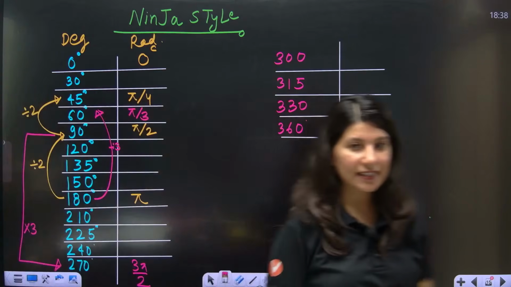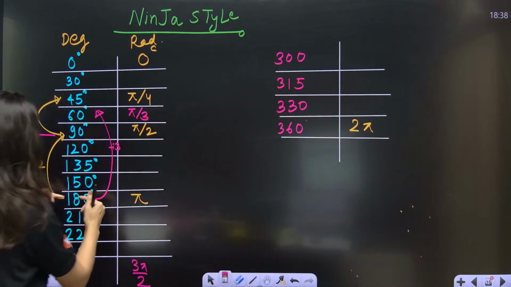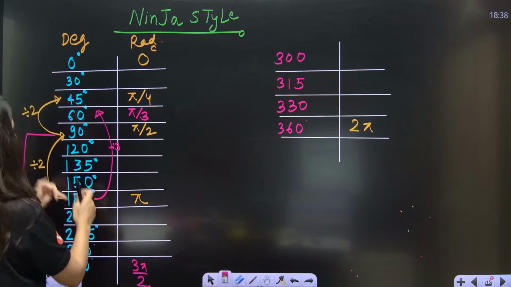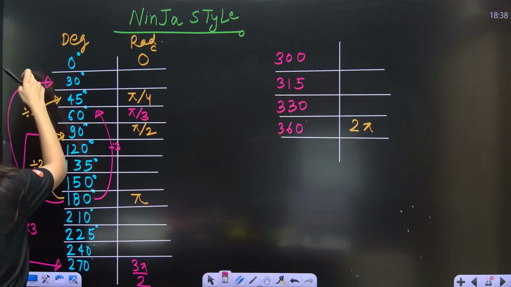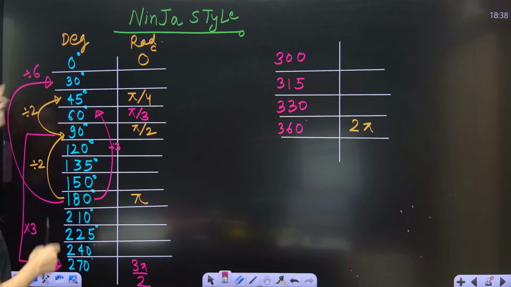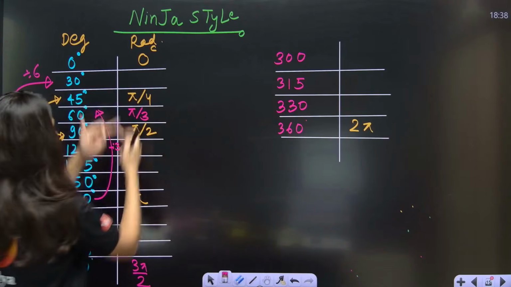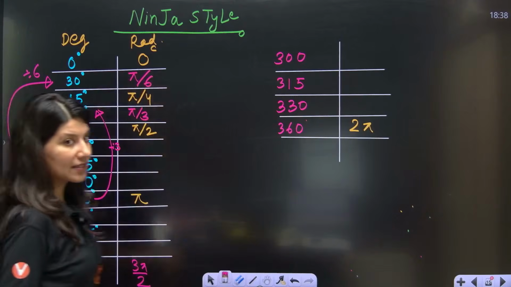Correct? Correct. Now in same manner, hold on. 180 divided by 6. 180 by 6 is what? Ma'am, 30 degree. So pi divided by 6, so this is pi by 6.